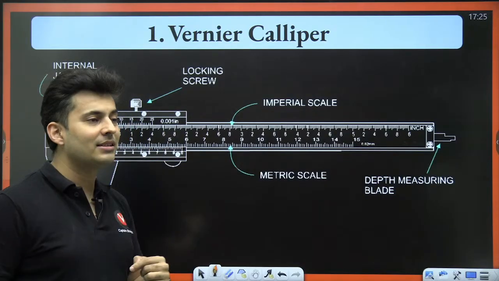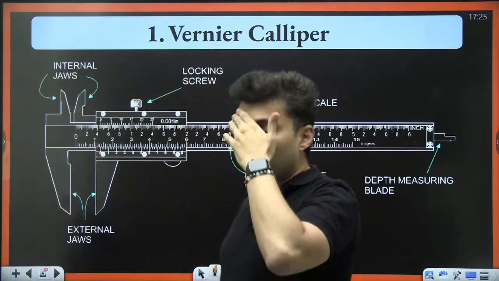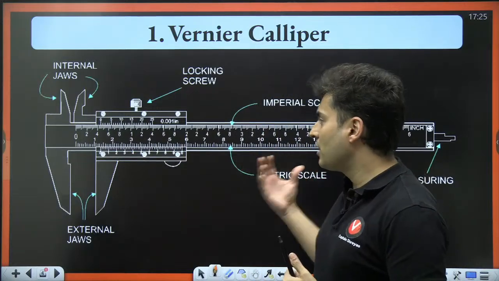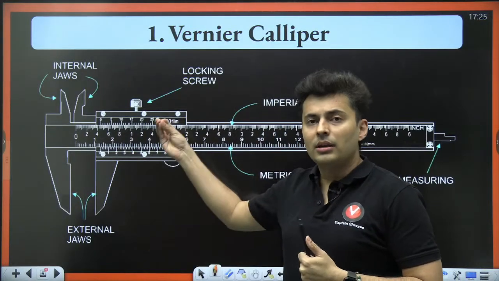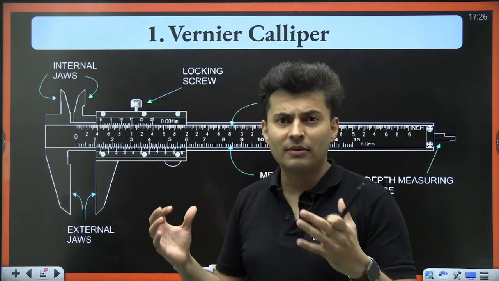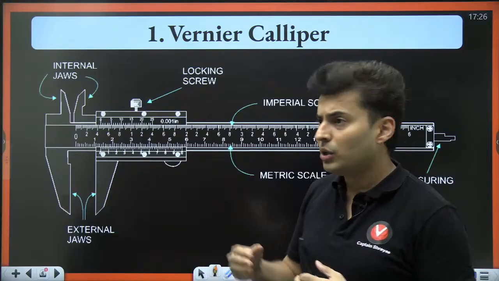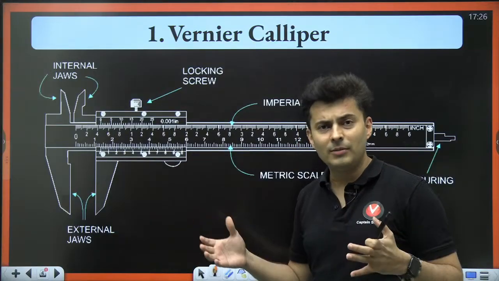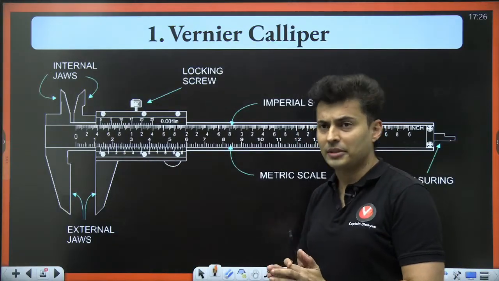Now the first experiment is vernier caliper. In this particular experiment, generally you will be given certain values regarding the main scale reading and vernier scale reading, and then you will be asked to find out what is the least count, what is the diameter, what is the thickness, those kinds of things.